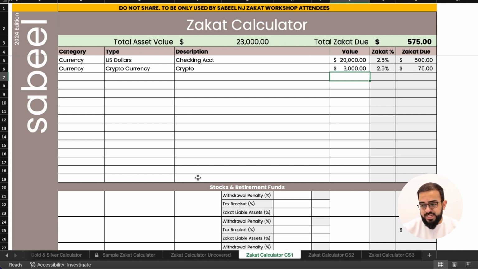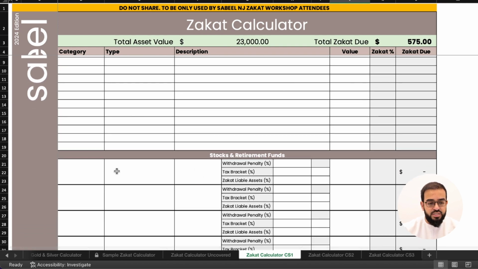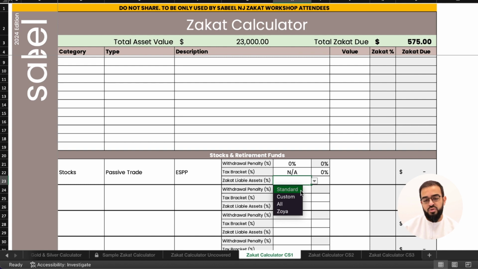His next asset is $2,500 in stock in his company, so we'll use stocks that are passively traded, and we'll call this ESPP. ESPPs, passively traded stocks, don't have any tax, nor do they have a withdrawal penalty applied to them. And since we don't know what company Khalid works for, we'll use the standard zakat liable assets at 33%. And we'll put $2,500 here.